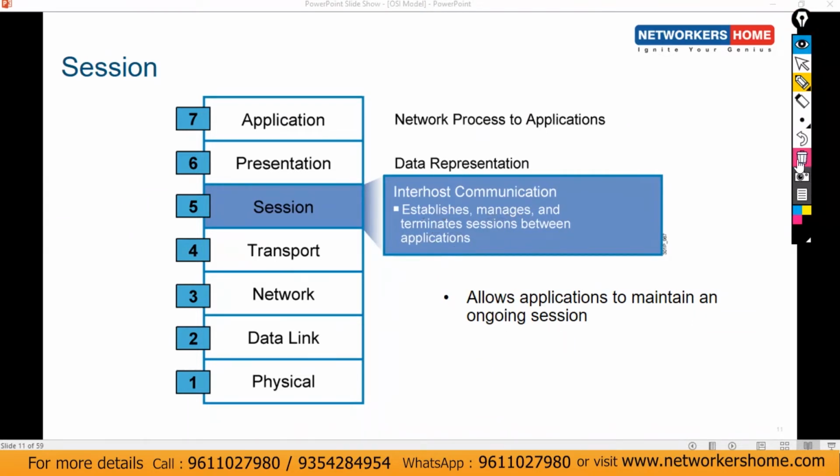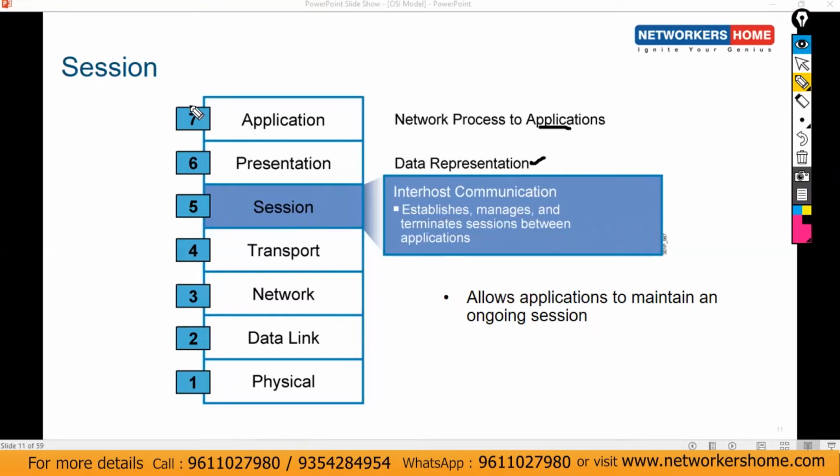First, the application layer is all about network processes to applications like HTTP, HTTPS, Telnet, or FTP. Then the presentation layer presents the data as per the format of your device, and then the session layer first establishes the session, then manages it, and then terminates it. So this is all about the upper layers.